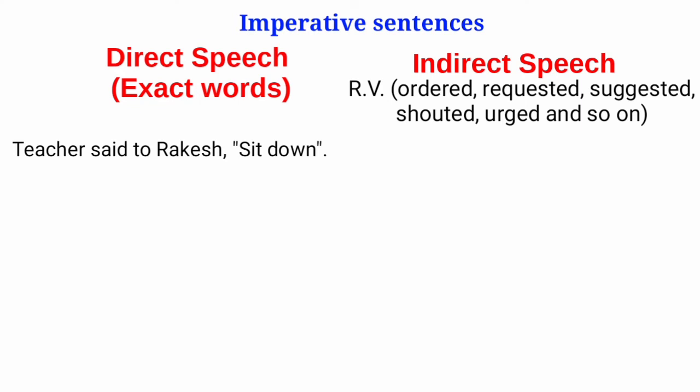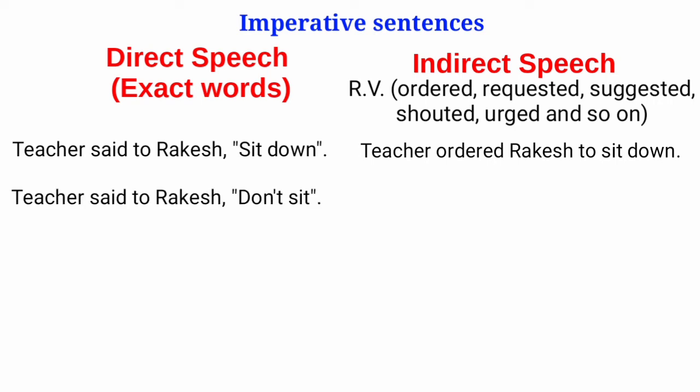Teacher said to Rakesh, "Sit down." In indirect speech, it will be, teacher ordered Rakesh to sit down. Here, while converting from direct to indirect, use to plus verb. If the sentence is negative, use not to. For example, teacher said to Rakesh, "Don't sit." In indirect speech, it will be, teacher ordered Rakesh not to sit.